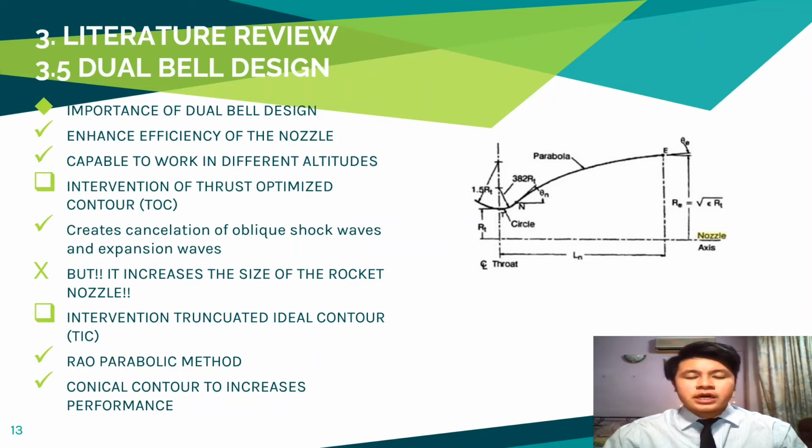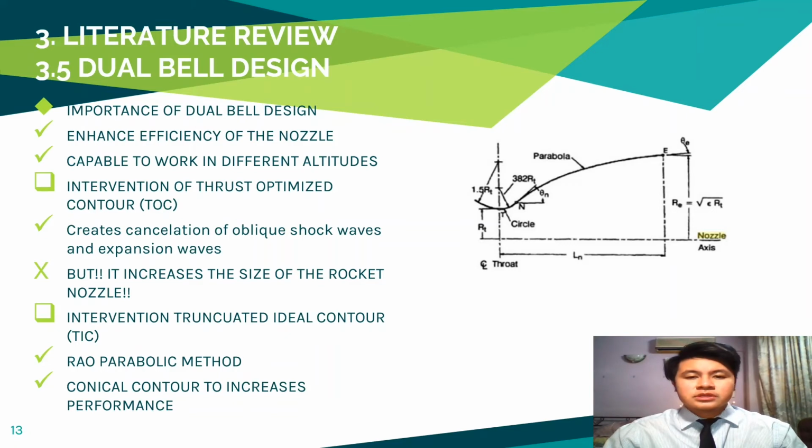Other bell-shaped nozzles are not practically used as they are long in terms of their dimensions, which is considered heavy for rocketry applications. For truncated ideal contour, TIC was formed, which is known as a compact version of TOC to increase the performance in rocketry applications. By producing a conical contour, the length of the nozzle will be a fraction of the length of a conical nozzle having a 15-degree half angle. Rao parabolic approximation or Rao method of characteristics were the methods used for the bell-shaped contour once the length was chosen through the suggested method.